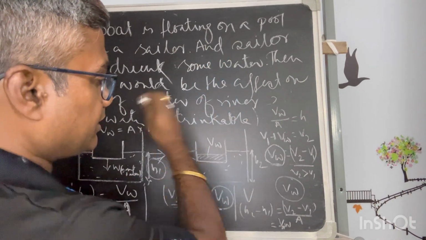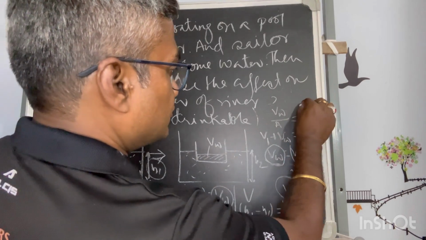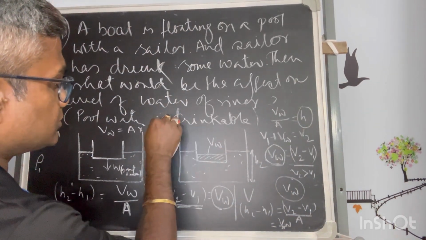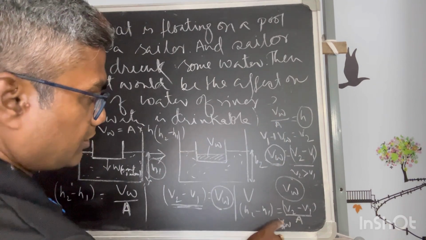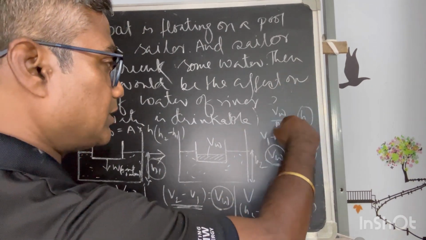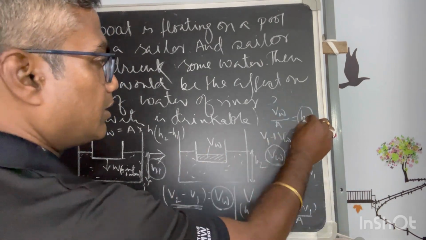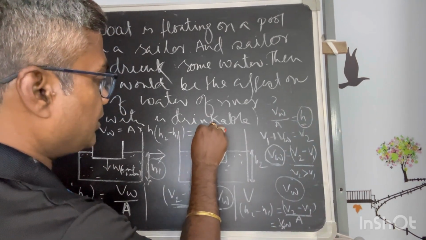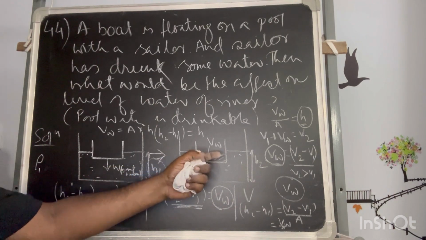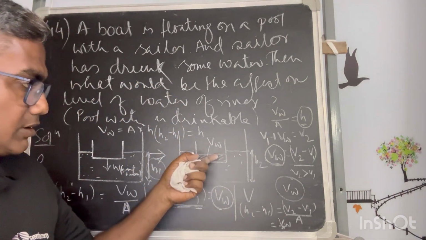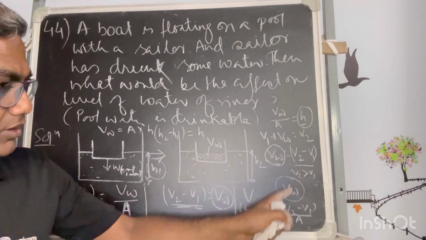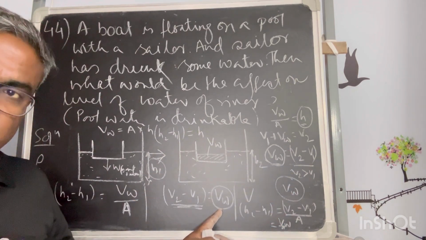Now if I take out VW of water, this will reduce this much. So whatever height is reduced by this water, whatever will reduce due to this water being taken out from the pool is H. So this is definitely the same. The height raised due to the water taken by the passenger would have been H2 minus H1, and that is equal to VW by the cross section.